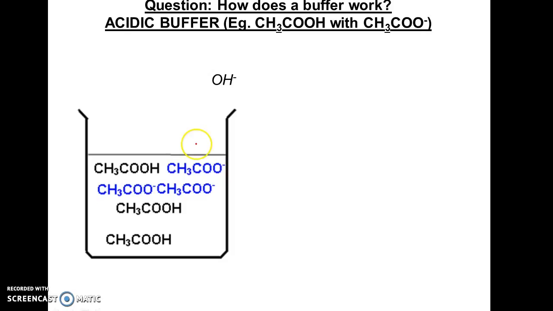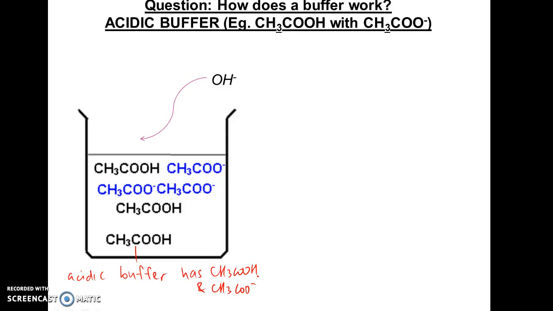So first of all, you can see that this buffer here, I call this an acidic buffer. It has the weak acid and its conjugate base. It is a mixture. All buffers are a mixture. So why is it able to resist a change in pH when I add a small amount of OH-?